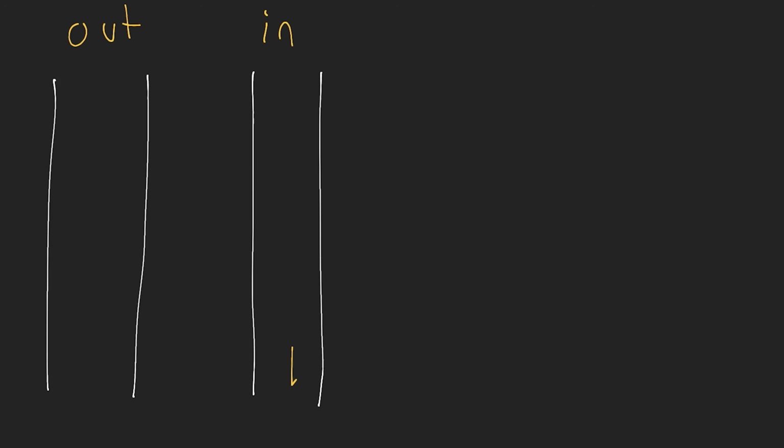So what I'm actually going to do before I take my new element 2, which I want to place onto my queue, I'm going to take whatever's on the input stack and I'm going to put it onto the output stack, okay? So I'm going to pop all the elements in order from my input stack and push them on to output. So I'm going to take this here and push that over. Okay, so we've pushed 1 over here. Then we're going to push element 2 onto our input stack, and then we're going to pop all the elements from the other stack and push those back onto the input stack.